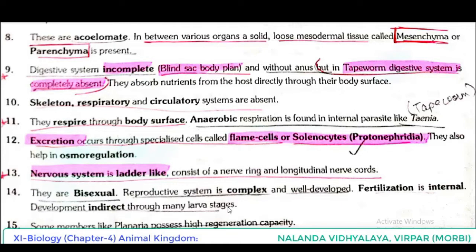Bisexual means, again the same word, we can use hermaphrodite. Means sexes are not separate. Some members like planaria possess high regeneration capacity. So most of the points we discussed are from the textbook, but some extra points we have discussed here that you have to note down because these types of questions can be asked for NEET.